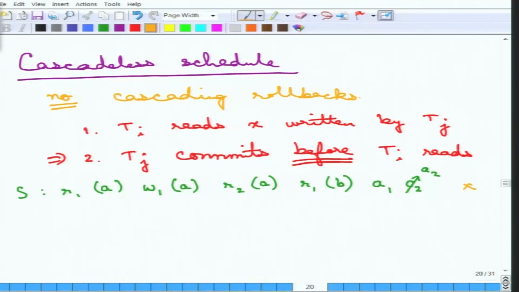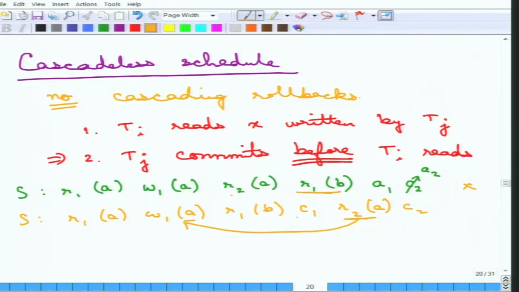Now to make it cascadeless, what needs to be done is the following: R1A, W1A, then it cannot be that R2A happens before C1 does. So transaction 1 must commit, but for transaction 1 to commit, it must complete this operation, R1B. Then transaction 1 commits, and then transaction 2 starts doing whatever it wants to do, because this read depends on this, right? So this commit must happen before this read happens.